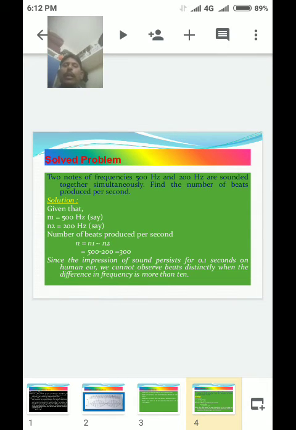Find the number of beats produced per second.